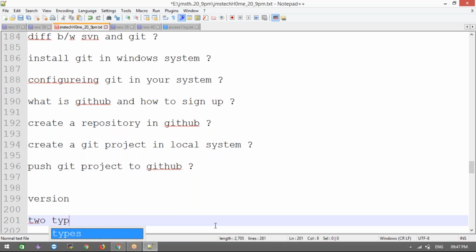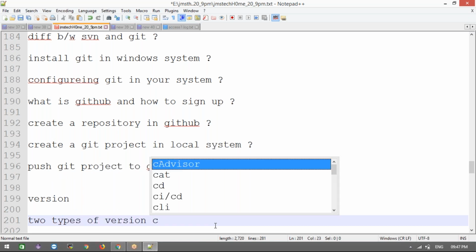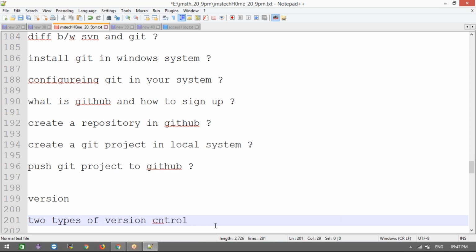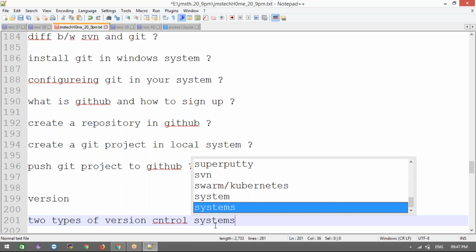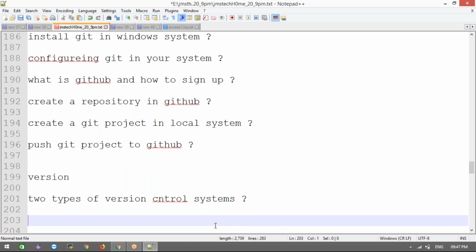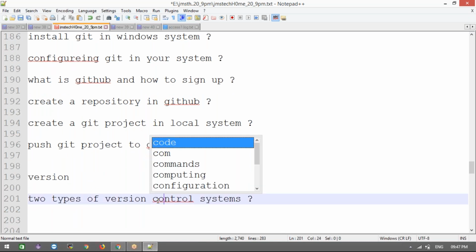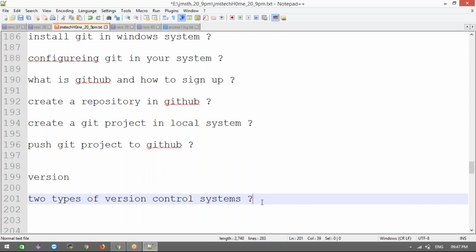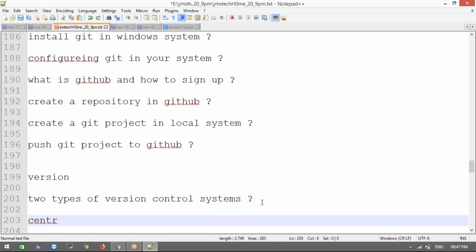Now, next, in this version control system there are two types of version control systems. What are those two? Does anyone know? One is the centralized version control system. Yes. Yeah. Good. Distributed, yes.